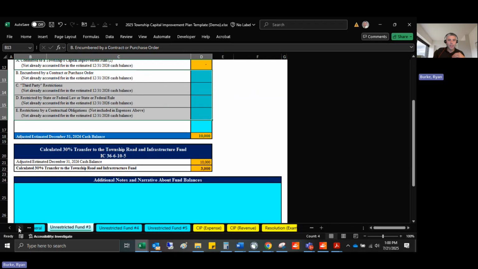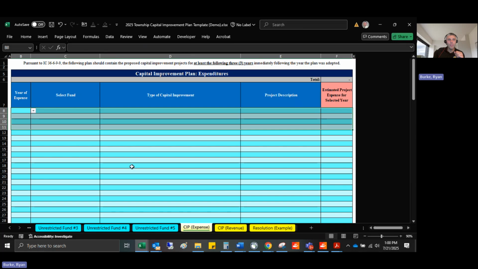All right, so we can skip past 4 and 5 because I don't have any unrestricted funds for the example besides that gift fund that we just made up. So let's take a look at the CIP Capital Improvement Plan Expense tab. This is where you need to include any proposed capital improvement projects for at least the following 3 years. So there's a minimum of 3 years, but there is no maximum.